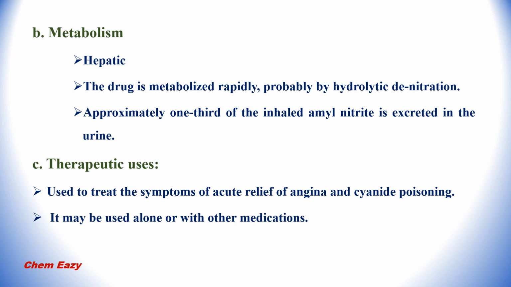The therapeutic uses of amyl nitrite: this drug is used to treat the symptoms of acute angina, for relief, and cyanide poisoning. And the drug may be used alone or with other medications.